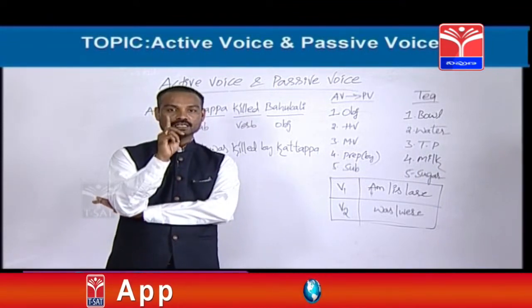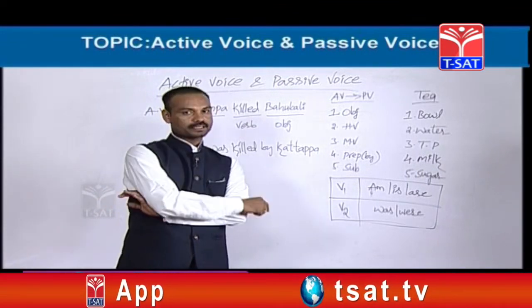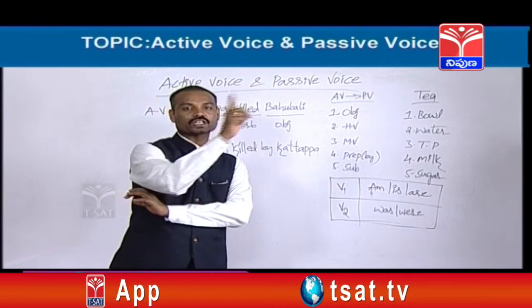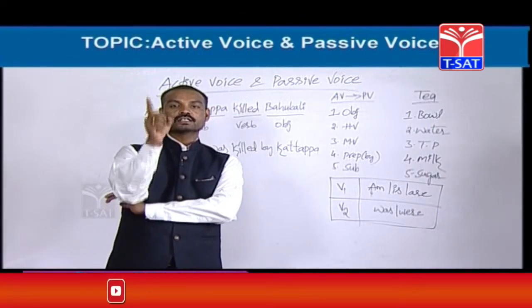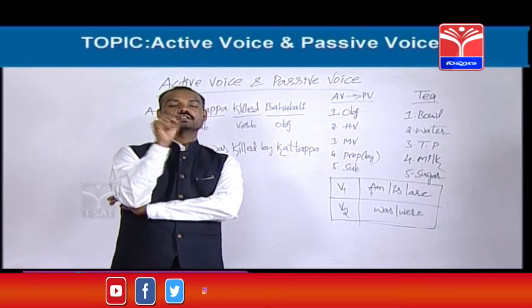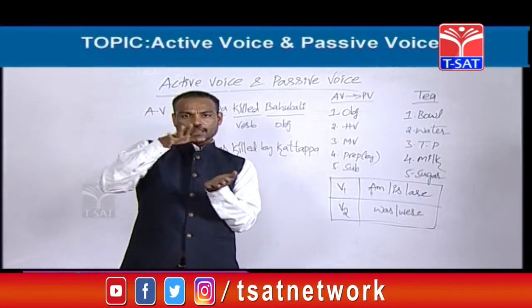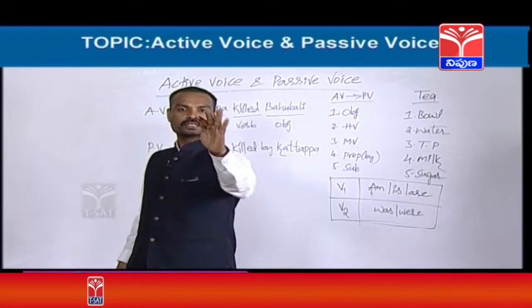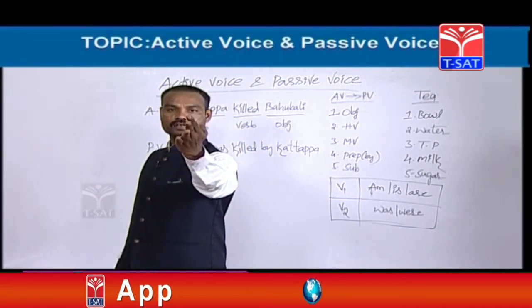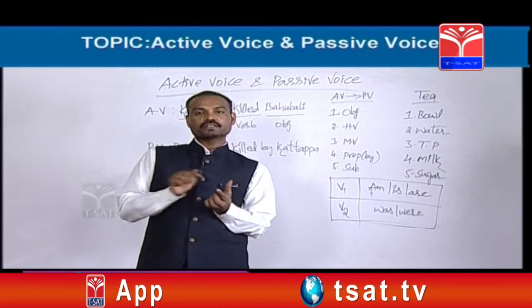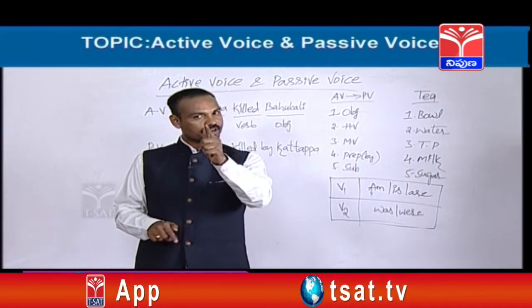They are, one is present perfect continuous tense, second one is past perfect continuous tense, next one is future perfect continuous tense, and the last one is future continuous. Very simple, you can remember. In present tense there are 4 tenses, in past tense there are 4 tenses, in future tense there are 4 tenses. In present tense, what is the fourth one? Present perfect continuous. That's great.